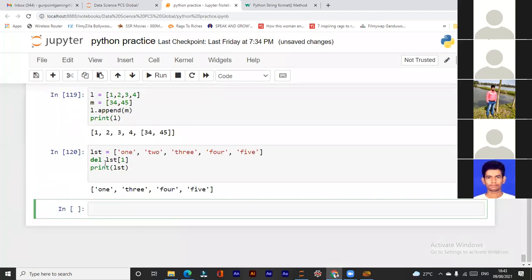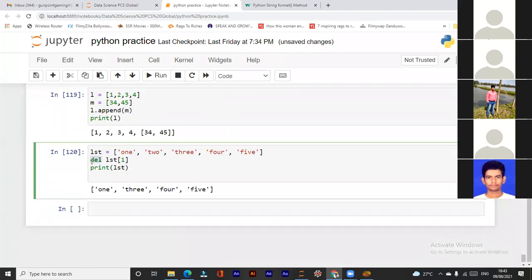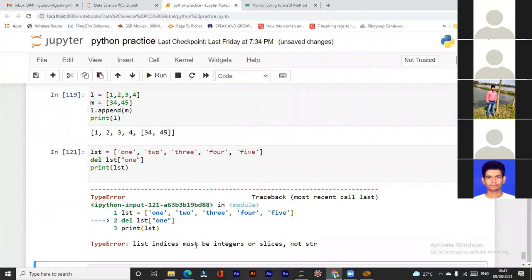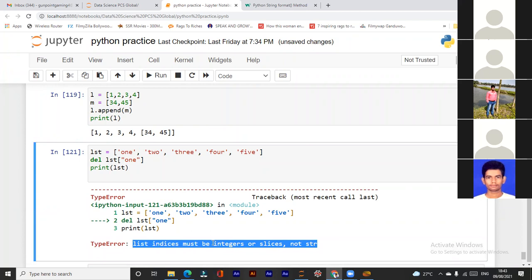See, if you want to use this function, then you need to specify the index value. If I write the item directly, then I get: list indices must be integers or slices, not strings. It does not accept strings.